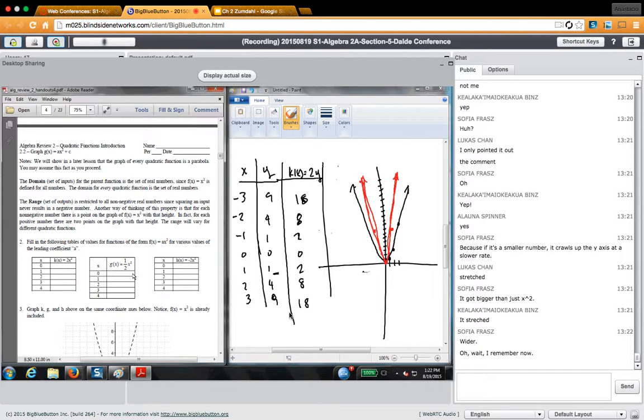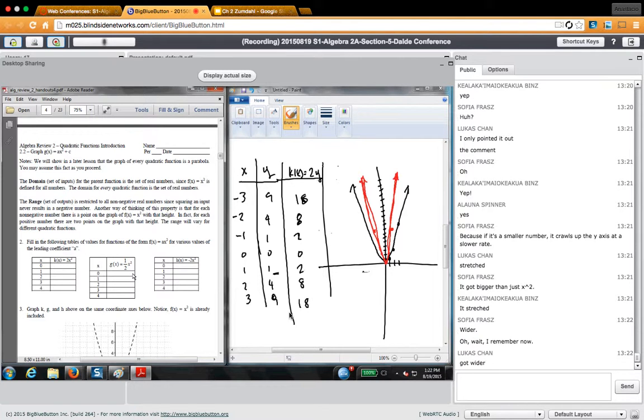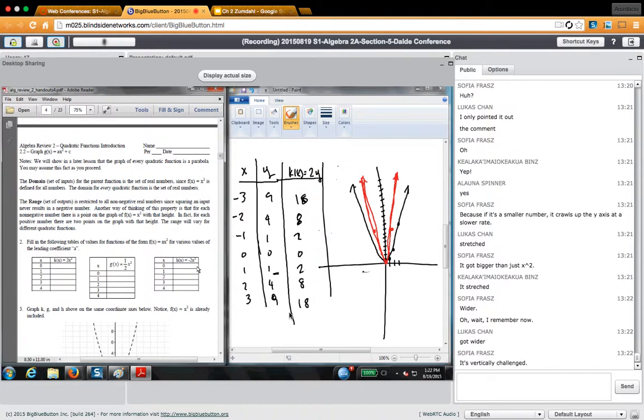All right, now this parabola over here, what did that do? It got fatter. It got wider, or what I like to think of it is it got vertically compressed. All right, now what happened over here? Upside down. Not only is it upside down, it's also vertically stretched. So I like thinking of it as a regular parabola that is vertically stretched by a factor of 2 and flipped upside down.